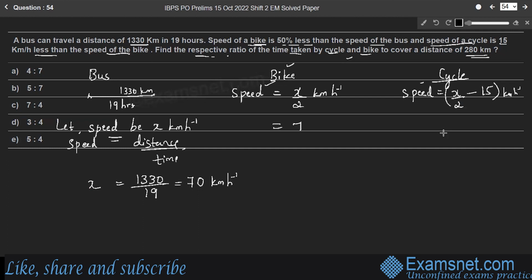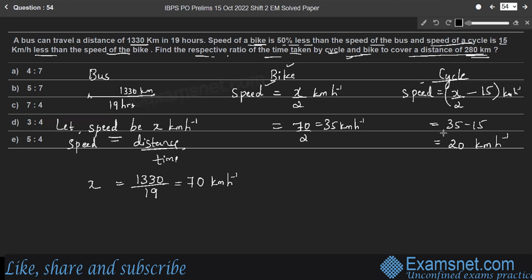So x by 2, 70 by 2, which is 35 kilometer per hour. Therefore, speed of the cycle becomes 35 minus 15, which is 20 kilometer per hour. Right? So we need the ratio of time taken by cycle and bike to cover a distance of 280 kilometer.